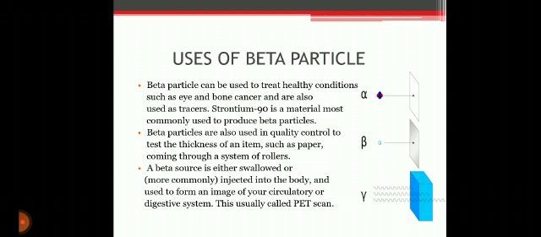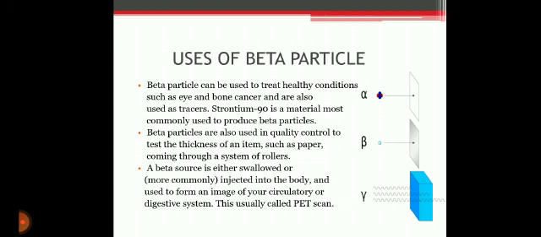A similar process is used to check the integrity of some seams in textiles. In another application, the thickness of various coatings can be measured from the amount of beta particles scattered back from the surface. Next is tracers. Radioisotopes are commonly used as tracers in chemical and biological research by synthesizing molecules containing a radioactive atom. The path and fate of that type of molecule, in a particular reaction or metabolic process, can be followed by tracking the radioactive signal of the isotope.